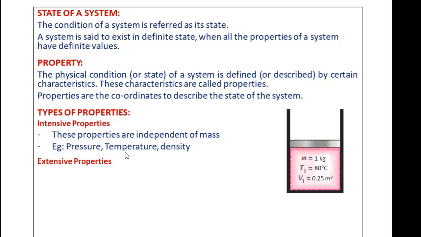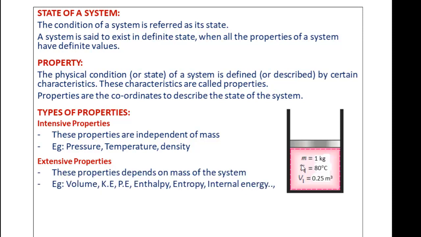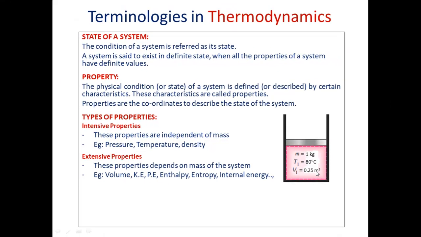And there are certain properties which definitely depend upon the mass of the system. Take the case of volume. Now I am telling you for 1 kg of mass, volume is 0.25 meter cube. Let us say I am going to take out 500 grams of the liquid from this. Then the 500 grams will occupy half of the volume, right? That means depending upon the mass, the property volume is going to vary.